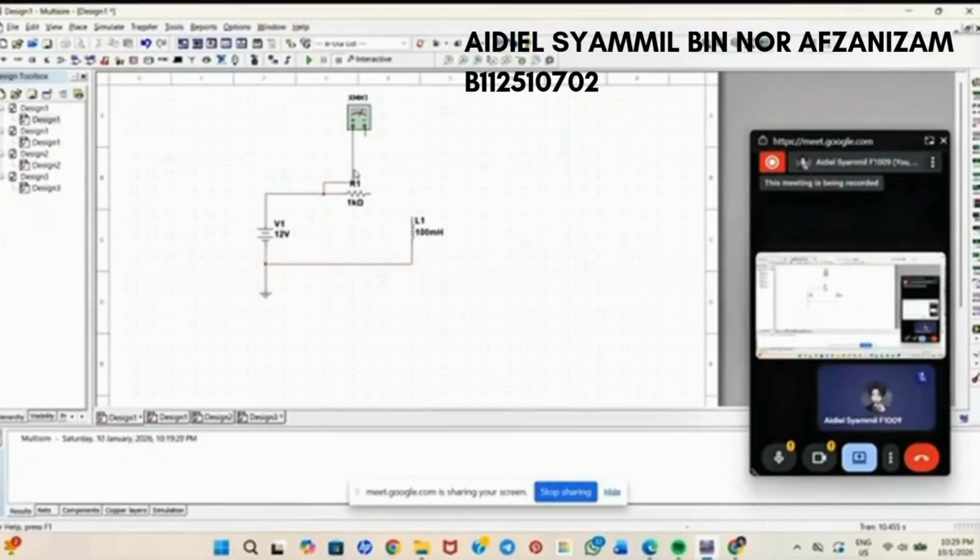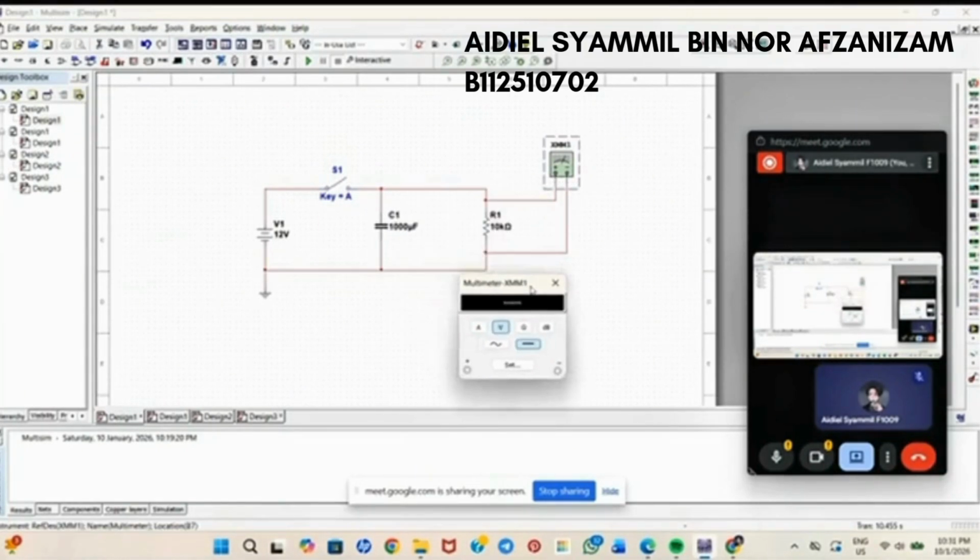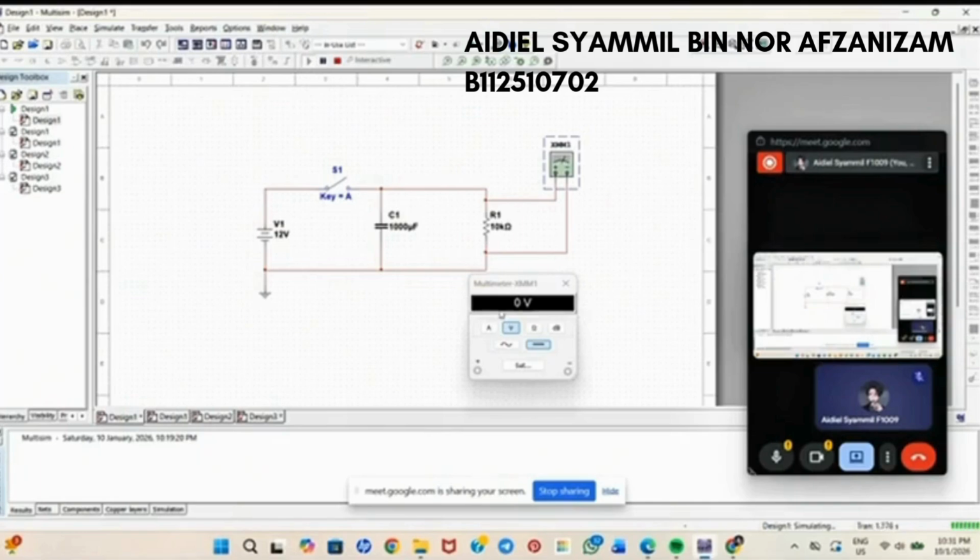The last circuit is quite different. We construct a circuit in parallel, and there is an additional switch. Then click the multimeter, positive in the resistor and negative to the end of resistor. Double click and run. When the switch is open, the volt is 0, and then we close the switch.